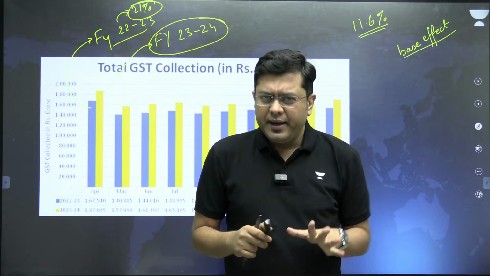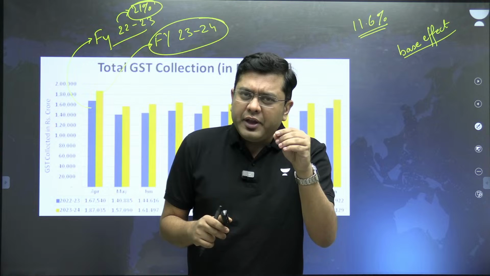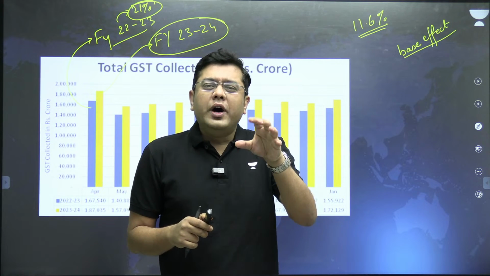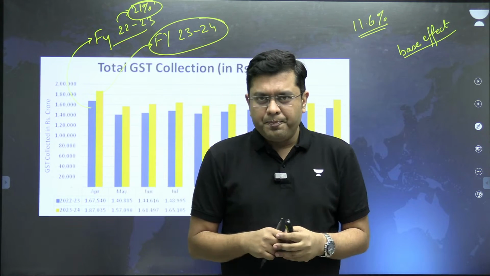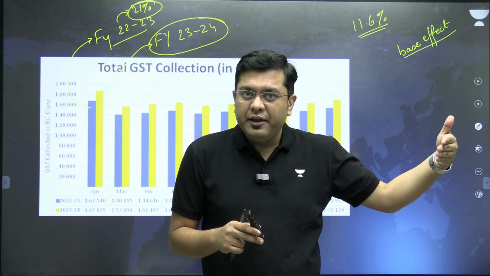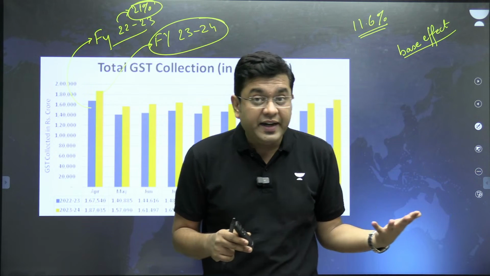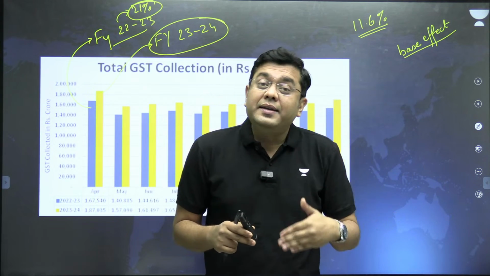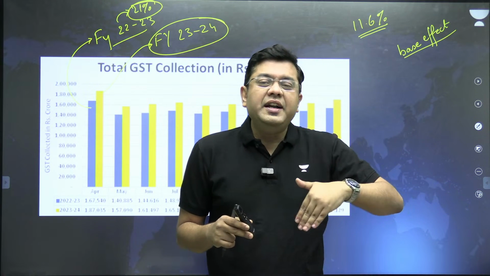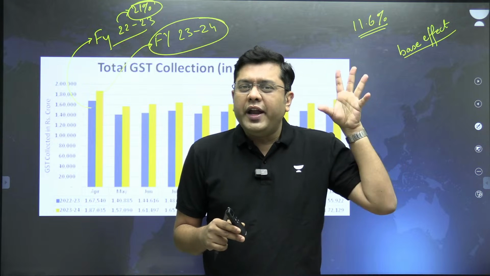To simplify it in the simplest of terminologies, think about it. If in one particular year you are scoring 50 out of 100, and next year you score, let's suppose, 75, you would have increased your marks by close to around 50%. Right? But then after that, from 75, let's suppose you have increased your marks to even 82, 83.